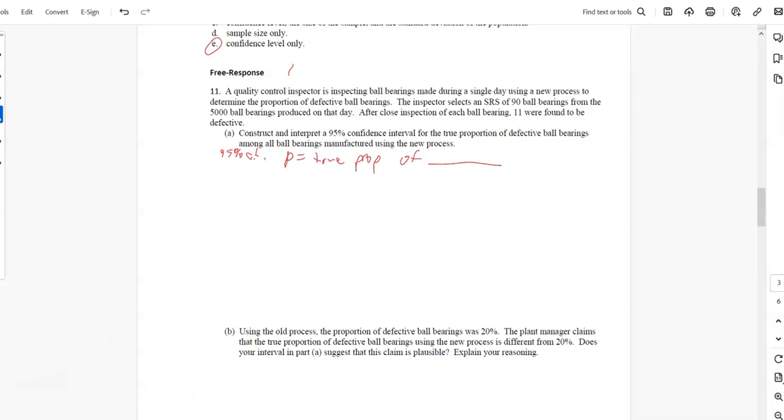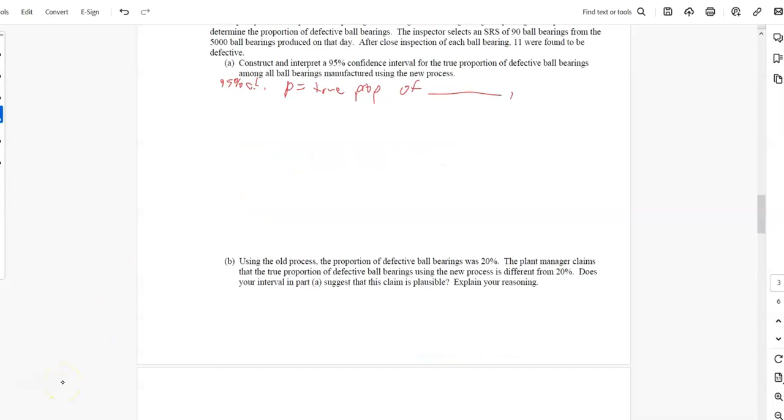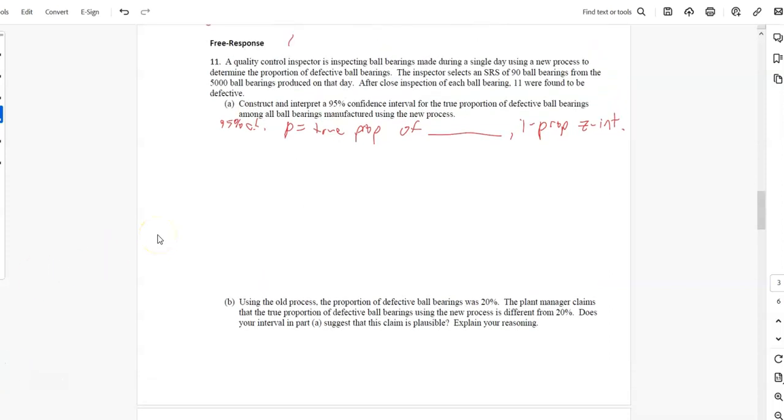Then you want to say the name of this. So this is a 1 prop Z interval. Then you want to check the conditions, right? So what are the conditions for this one? We want to say that it's a random sample. You processed a simple random sample. Sometimes I even draw a line to this. So there's a random sample.